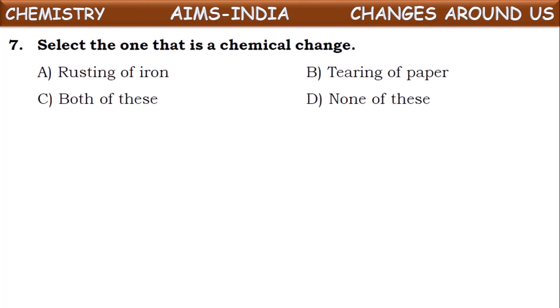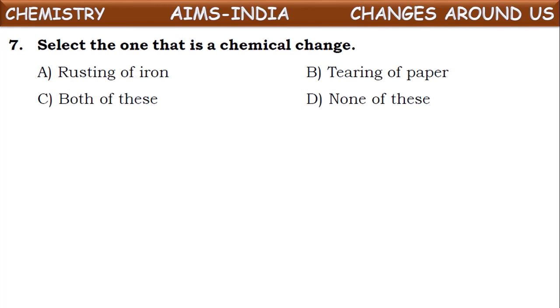Next one. Select the one that is a chemical change. Observe the changes mentioned in the options and identify the change which comes under chemical changes. See, rusting of iron, tearing of paper. We observe that when iron rusts, initially it has one composition, but after rusting its chemical composition is changed.